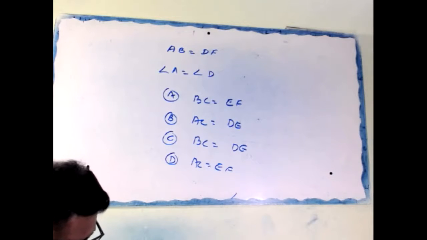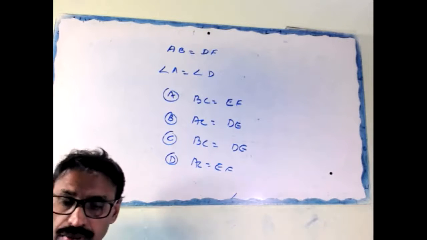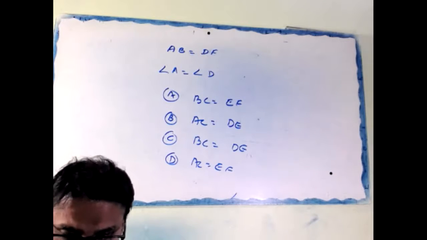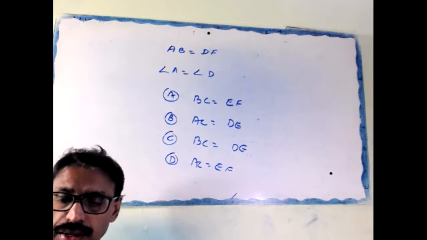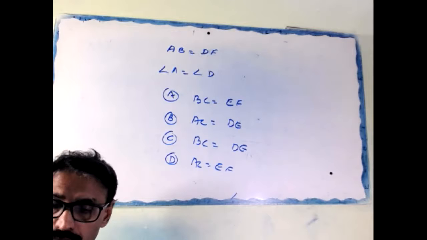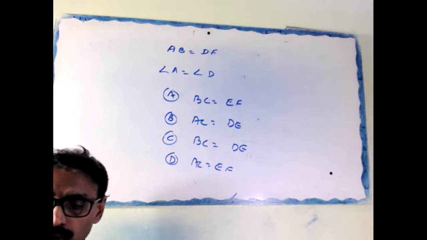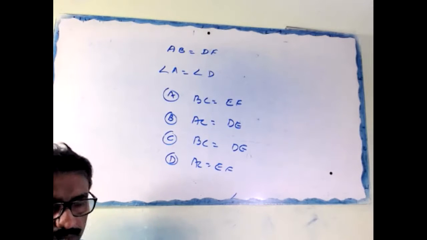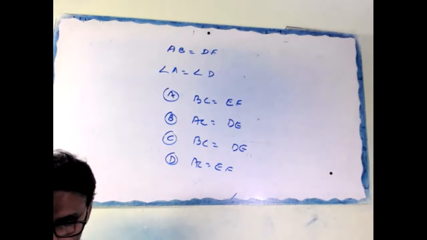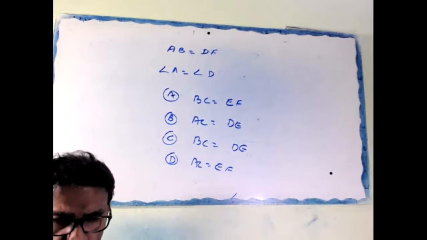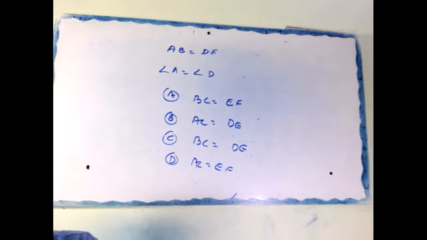Option 2, AC equal to DE. Option 3, BC equal to DE. Option 4, AC equal to EF. Don't just answer. Draw two triangles and check it. It's not a lottery.